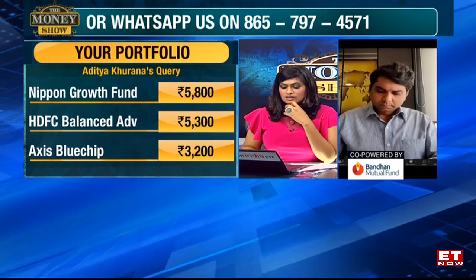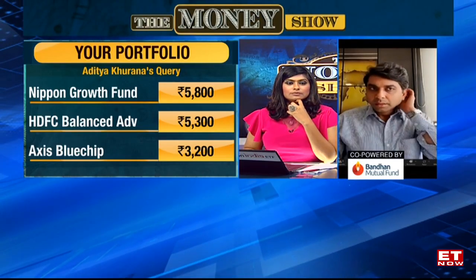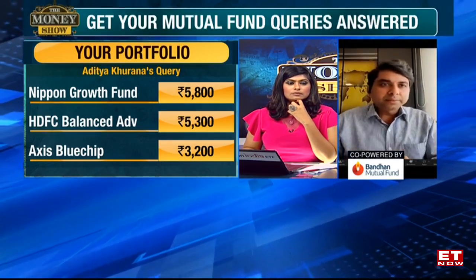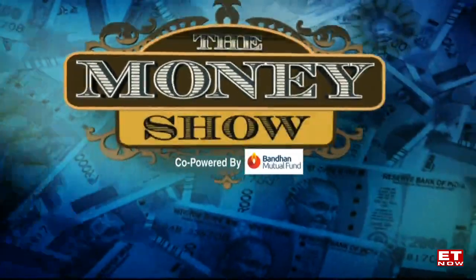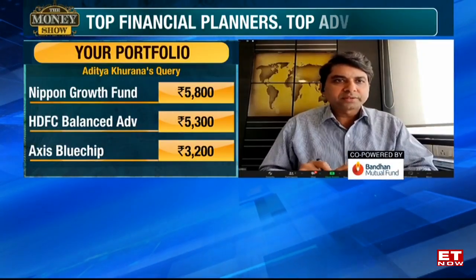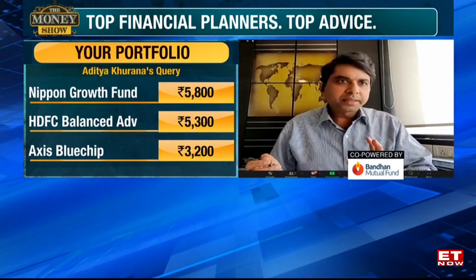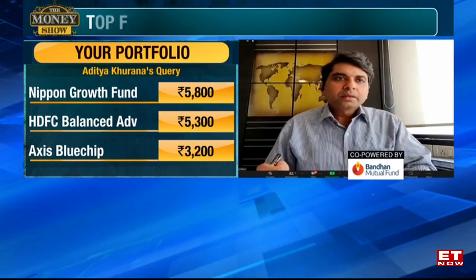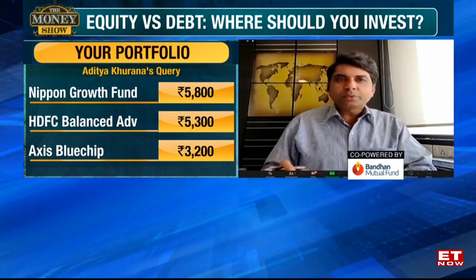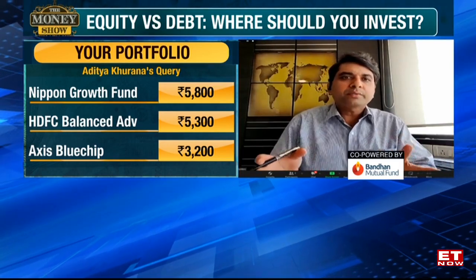Okay. Since it's not tied to any goal, Harsh, how would you like to analyze these funds? Okay, so apparently, Kavita, I'm just trying to get up to speed to note down the schemes that he has with him. So it's Nippon Growth, HDFC Balance Advantage, Axis Blue Chip, Kotak Tax, ABSL PSU. Those are the names I could gather. So one, very clearly, not having a time horizon will only give you, we don't really know where we are heading towards.